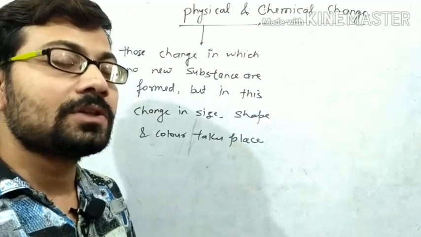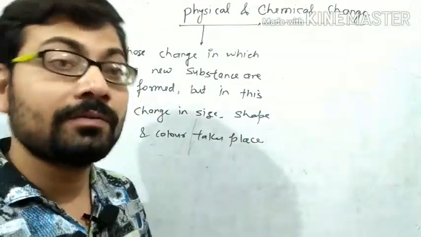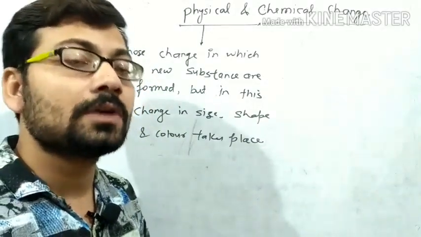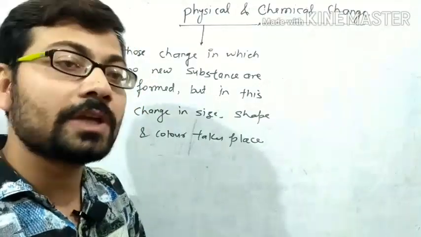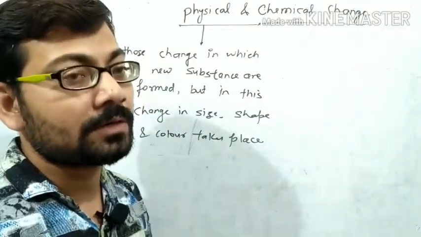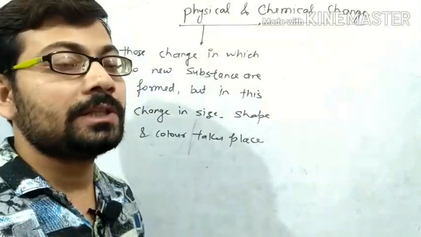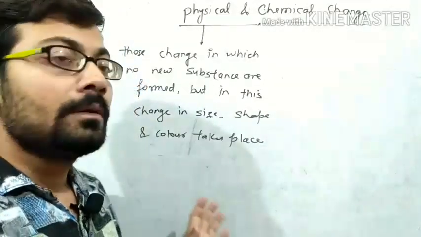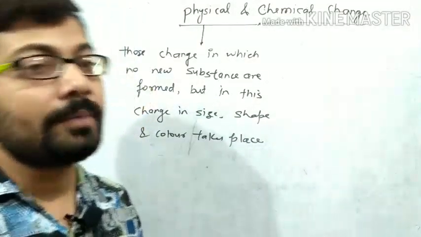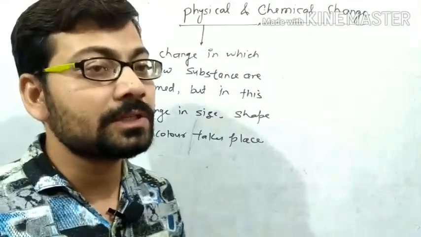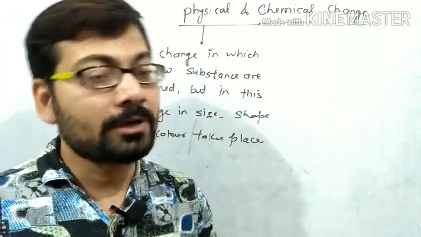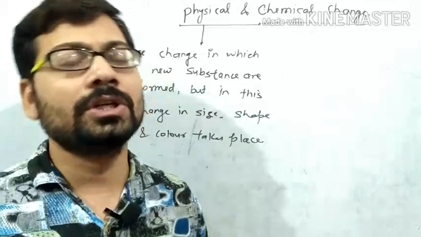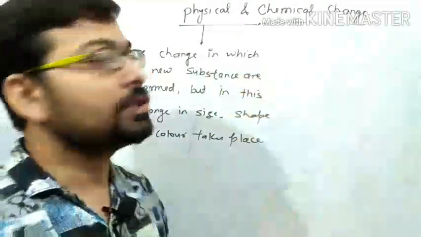When water is converted into ice form, then it is also a physical change because only its form changes. But there is the same formula in ice and in water, H2O. There is the same chemical composition, and no new substance is formed. So, melting of ice, if you melt ice, is also a physical change because no new thing is formed. The ice converts back into water. There is no change, so that type of change is called physical change.